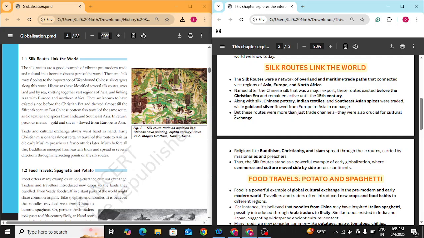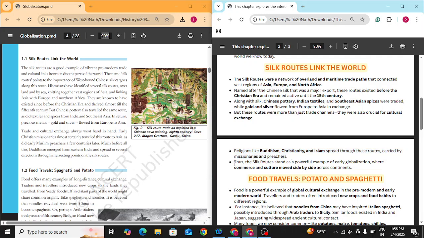Now, but these routes, as I told you, were more than just trade channels. They were also crucial for cultural exchange. Very important point, because although the route was named after a good, silk, it was through these routes that cultural exchange between countries happened, philosophies were developed, even religions were spread and developed. Religions like Buddhism, Christianity, and Islam spread through these routes carried by missionaries and preachers.